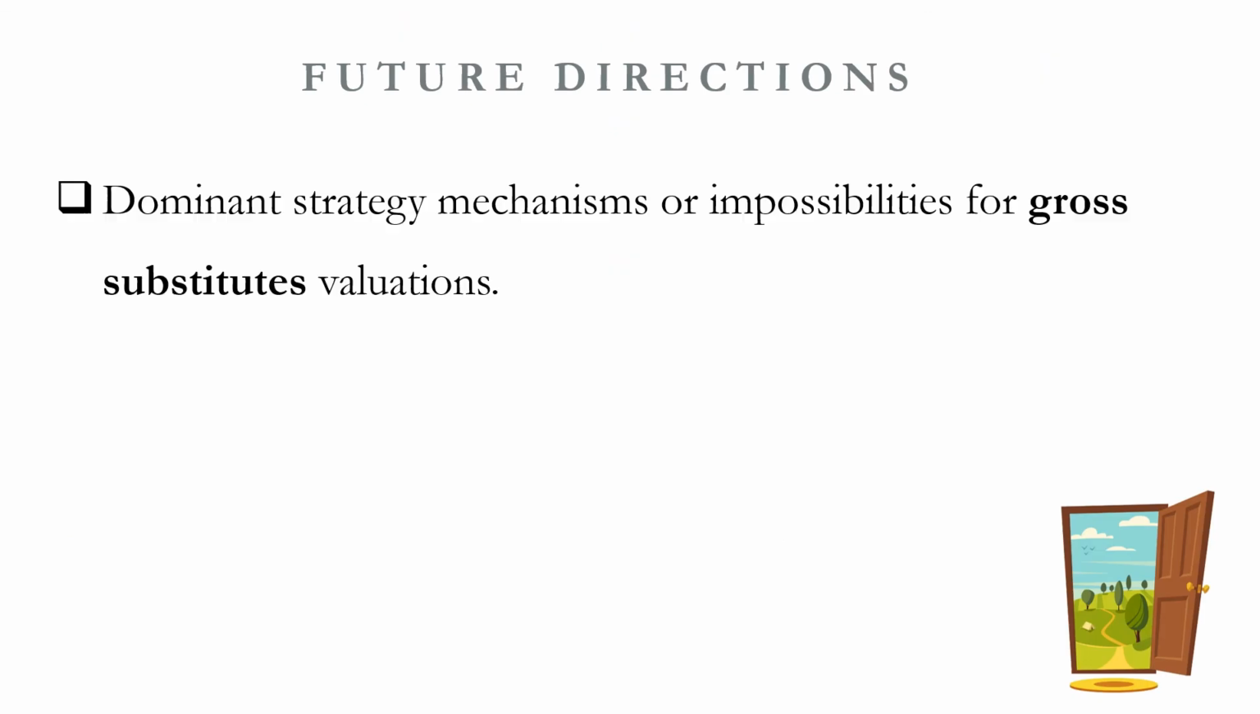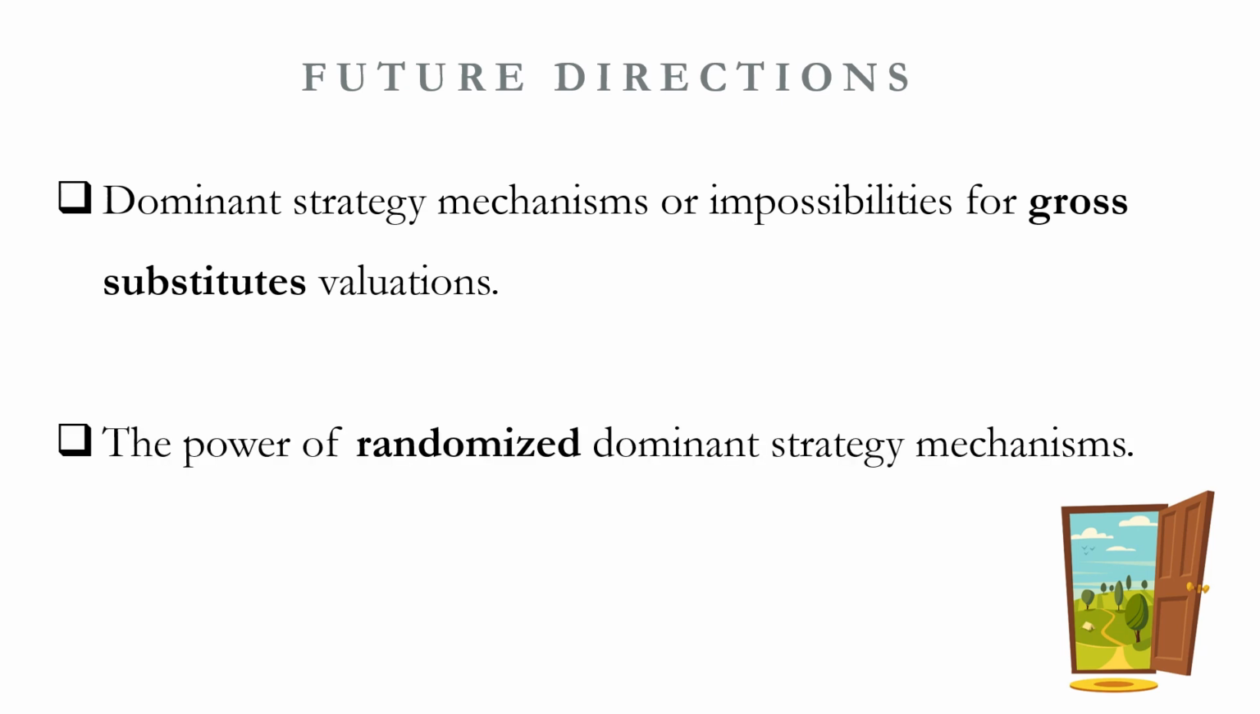We will now present avenues for future work. The first one, which we have already mentioned, is closing the gap between the lower bound and the upper bound for dominant strategy mechanisms with gross substitutes valuations. In addition, we have managed to show hardness only for deterministic dominant strategy mechanisms. I think that studying the power of randomized mechanisms would be very interesting.